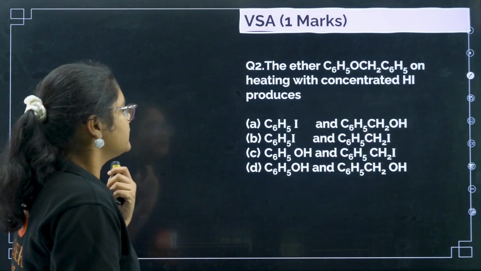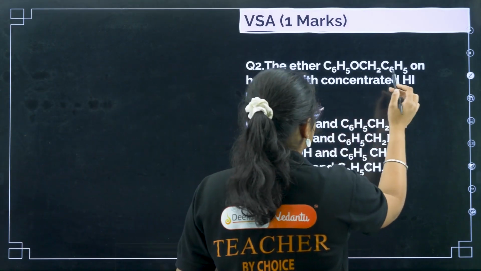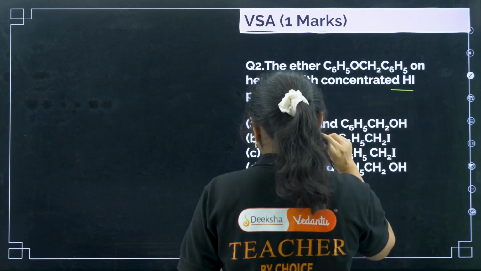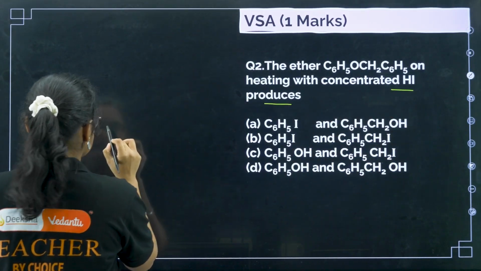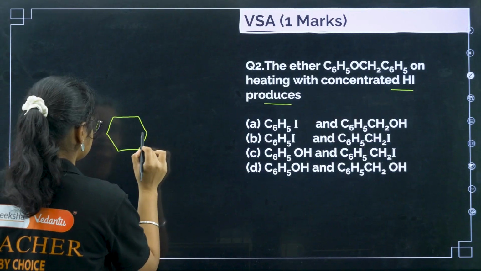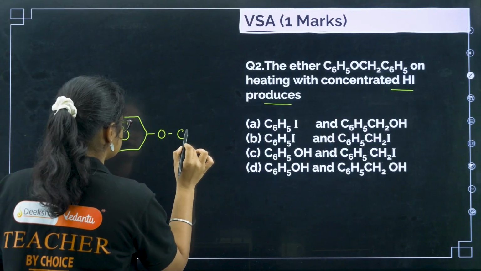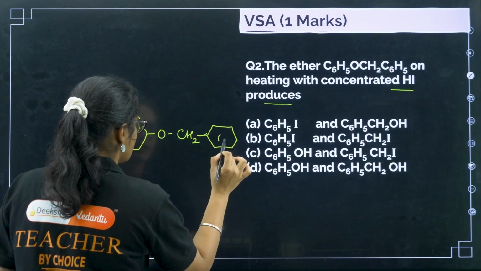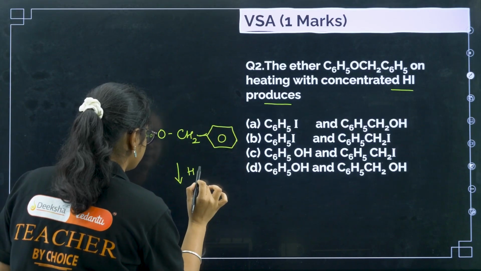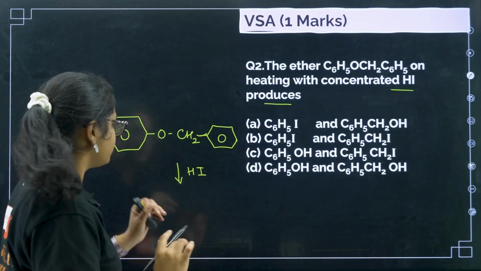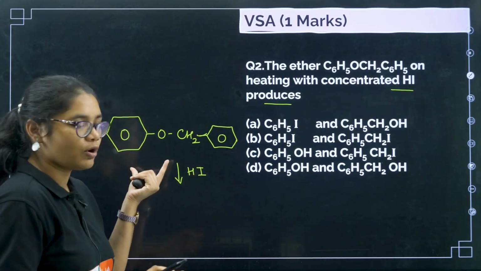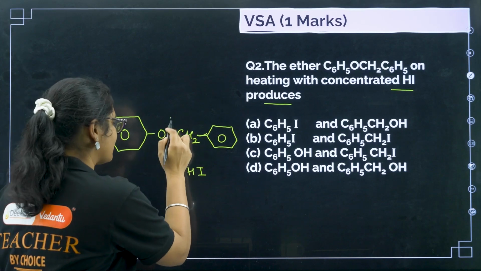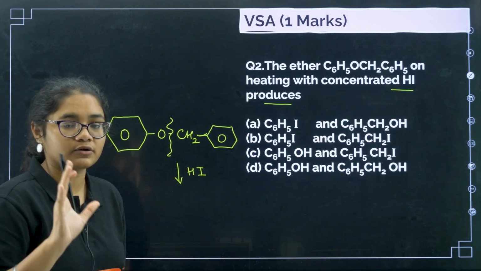Next question. The ether C6H5OCH2C6H5 on heating with concentrated HI produces. Okay, so you have here C6H5, O, CH2 and then you have C6H5. Now this when you are treating with HI. Now you remember, whenever you have this phenol group, means there is one benzene ring with oxygen, if it is there, every time the bond will break here and one of the product will be phenol.